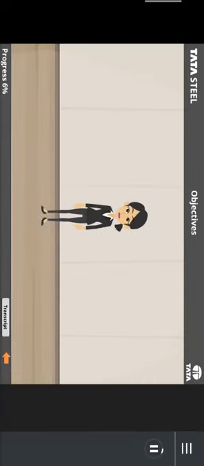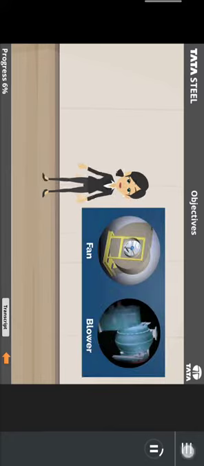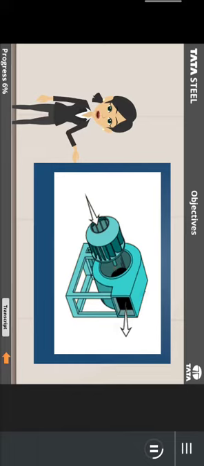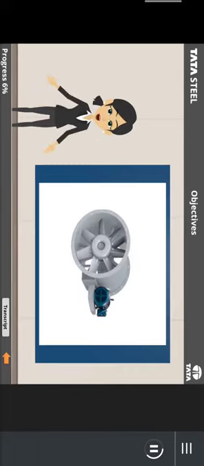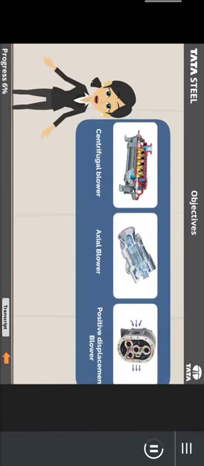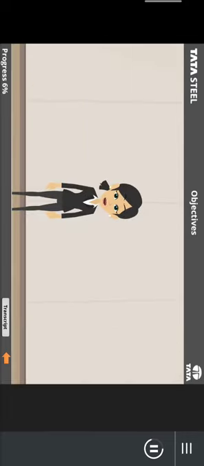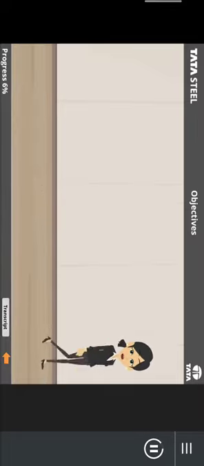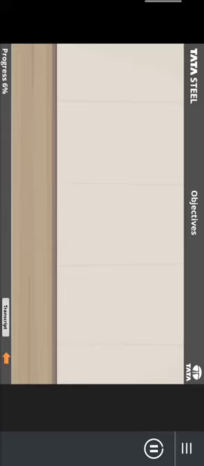This module will enable you to give a briefing about fan and blower, explain about centrifugal fan and types of centrifugal fan, describe about axial fan and types of axial fan, get an overview of blower and classification of blower, differentiate between fan and blower. Let us start the module by a brief introduction on fan and blower.